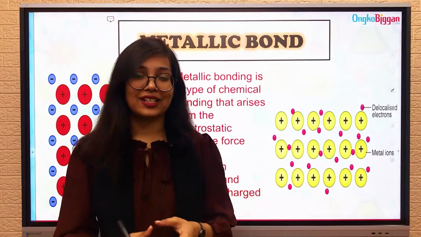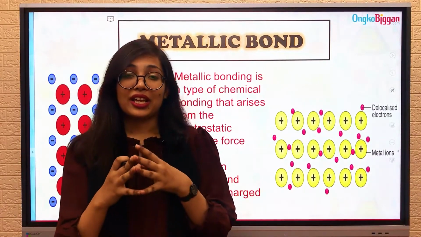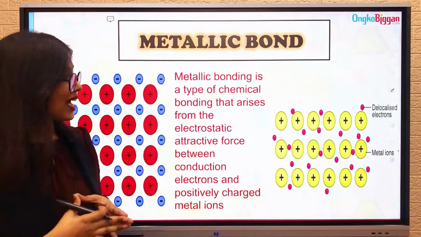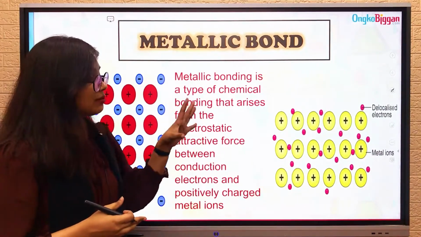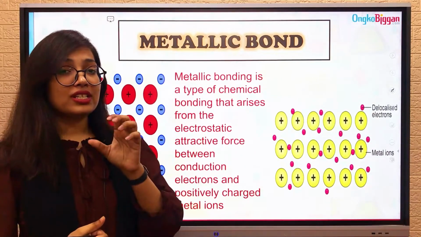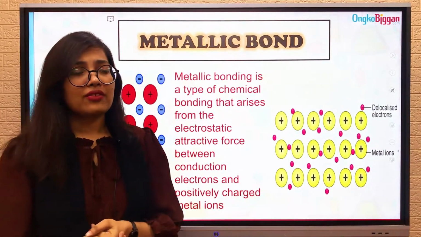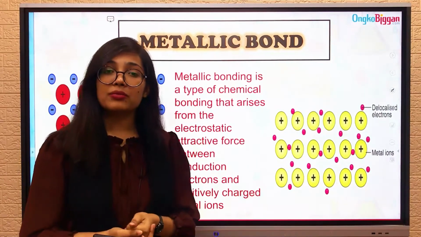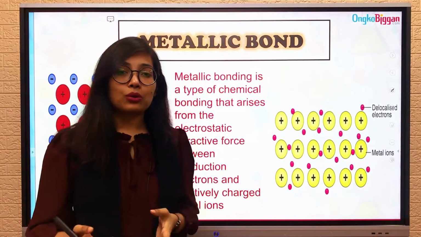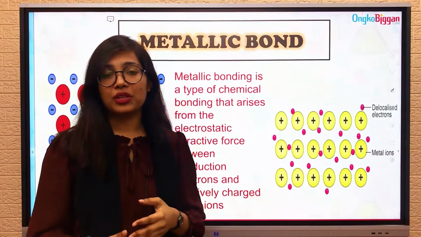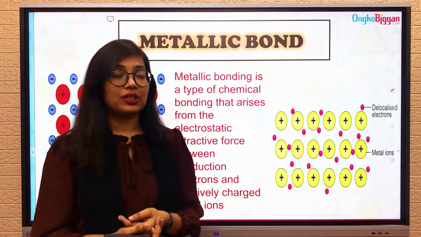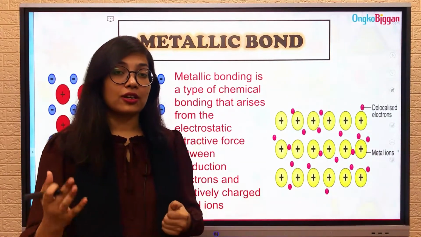So we're gonna find out. We're gonna learn everything about it, every single detail about it. So let's go into that. A metallic bond is a type of bond that is present in a chunk of metal. We have seen so many types of metal. Say for example, iron is a metal, copper is a metal, zinc is a metal, gold, silver, platinum, name it. You have plenty of metals surrounding you, right? So in these metals there are metallic bonds.